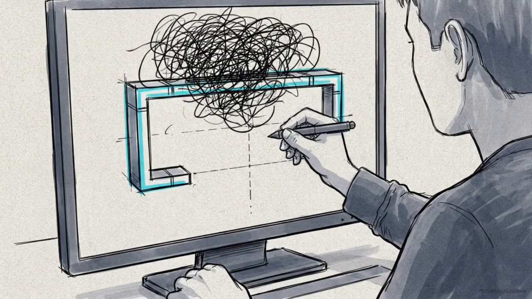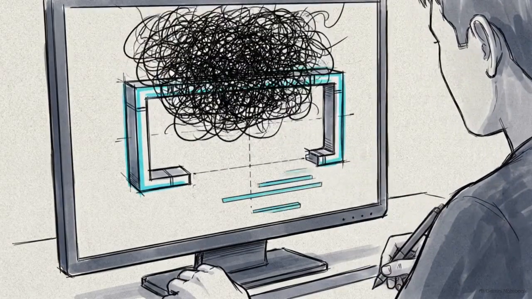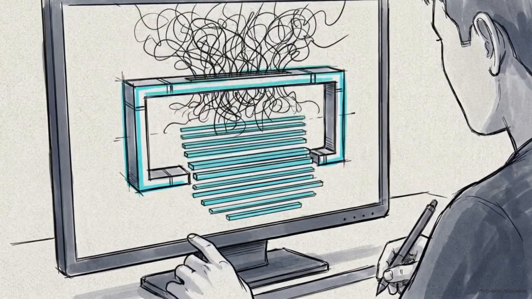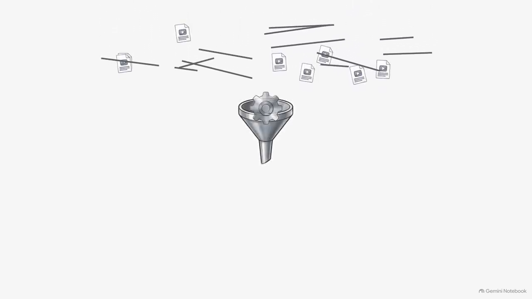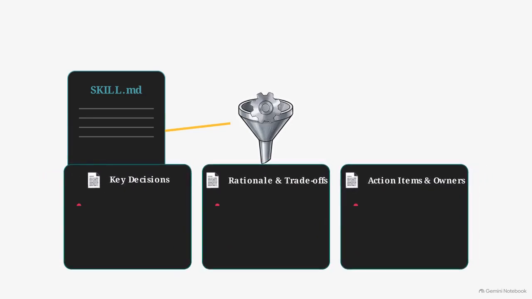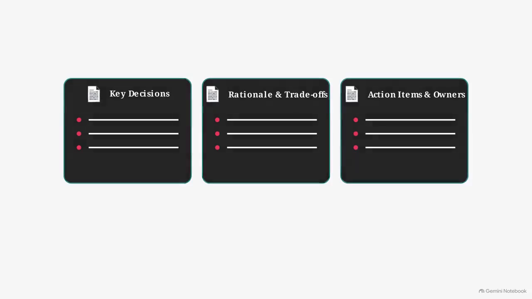The immediate challenge is data conversion. A 45-minute audio transcript full of filler words and crosstalk must somehow become a pristine, structured decision note. This is solved through agentic extraction, using a protocol called skill.md, a standardized markdown template utilized by an AI extraction agent. The agent applies these rules to strip away the noise. It outputs a dense markdown record containing only the key decisions made, the rationale, and action items with clear owners.